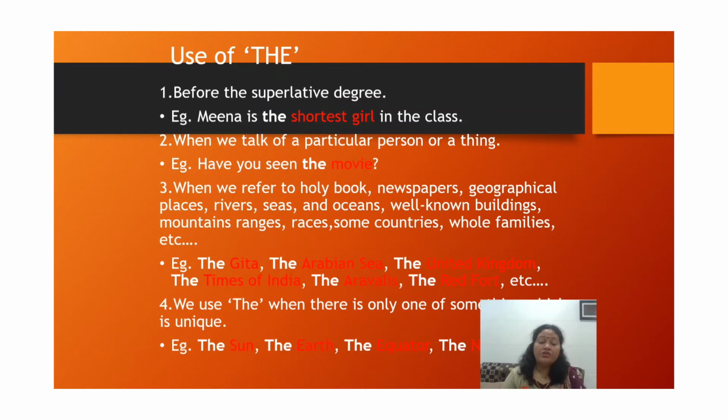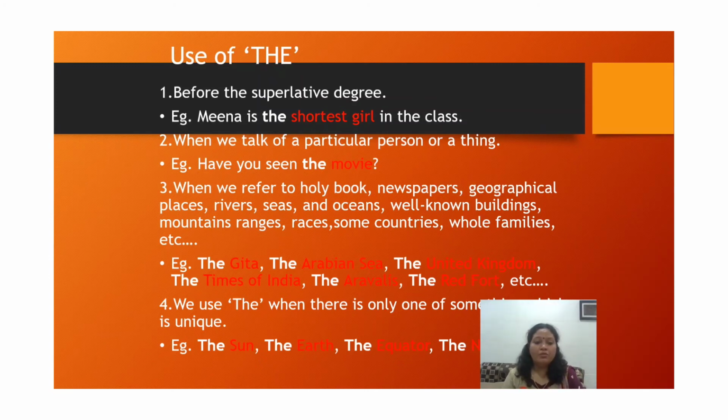We also use it when we are talking about a particular person or thing, for example, have you seen the movie? Here we are not talking about so many movies. We are talking about some particular movie. Let me share one more example. If I say have you read a book, and if I say have you read the Bhagavad Gita book, what is the difference between both sentences? A book is something I am speaking of in general, and if I mention the name of the book, have you read the Bhagavad Gita book, I am talking about the specific book. So in that case we use the.